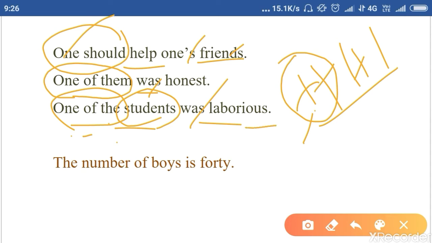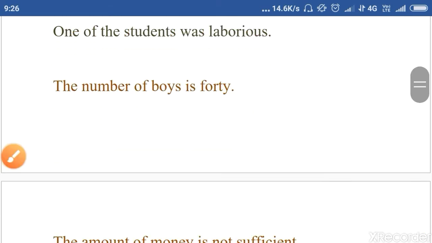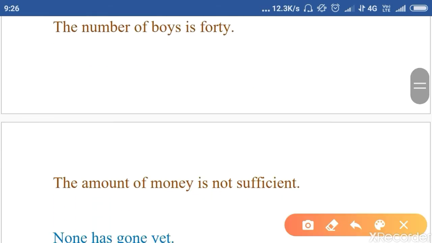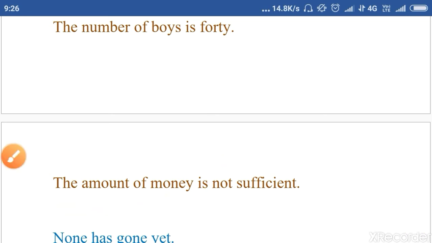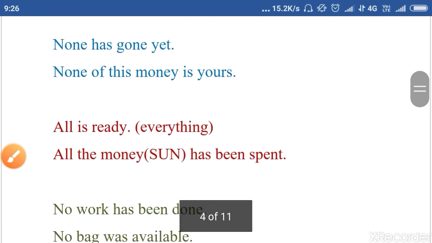One of them, one of the students was laborious. The number of boys is 40. Clear? So the next phrase is the number of. When you have the number of, it takes is: the number of boys is 40. The amount of money is not sufficient. It always takes a singular verb.